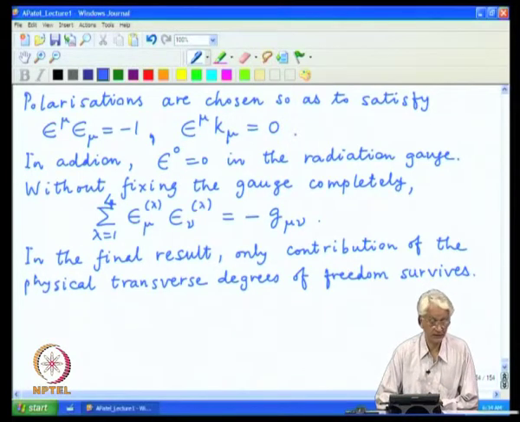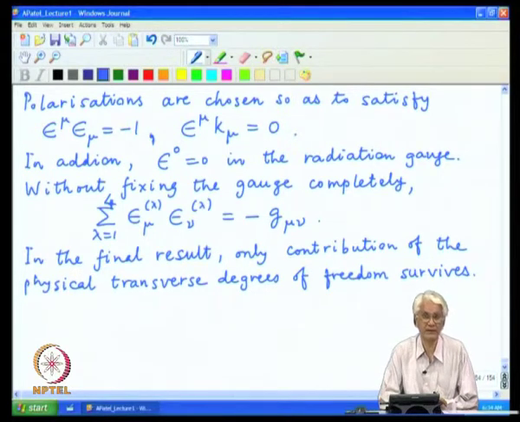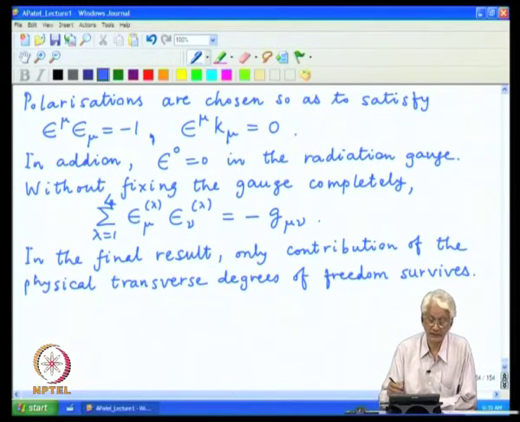And that is a convention which is often chosen, that epsilon is just left arbitrary in the description of the photons, and only after doing the complete calculation, in the final step, one makes a particular choice of the physical degree of freedom, saying that the photon was polarized in some particular direction in space, and the results automatically then obey the Lorentz covariance, because all the intermediate steps have been maintaining Lorentz covariance.